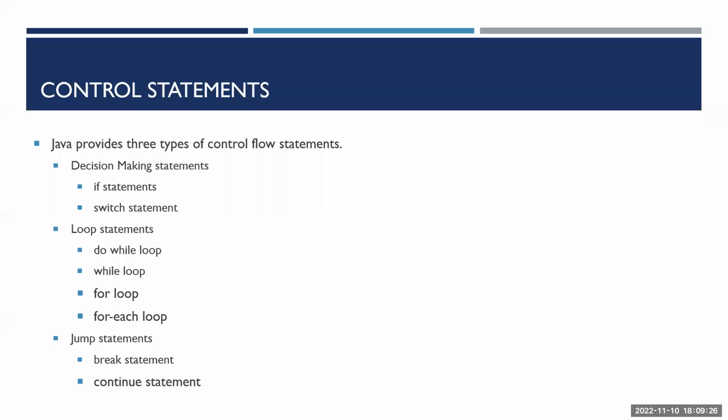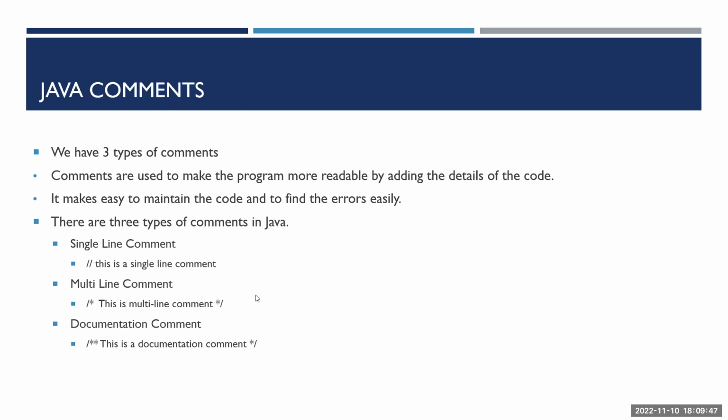Switch works the same way: you give an input, switch on some keyword, and you write a case. I'm going to show you in Java code also. Then come the loop statements: do while loop, for loop, and for each loop, and the jump statements: break and continue.